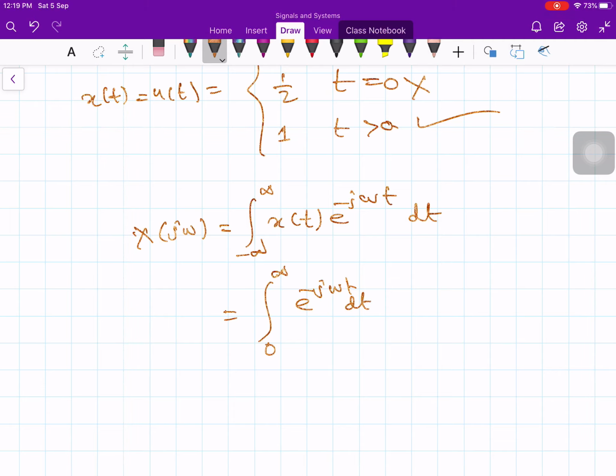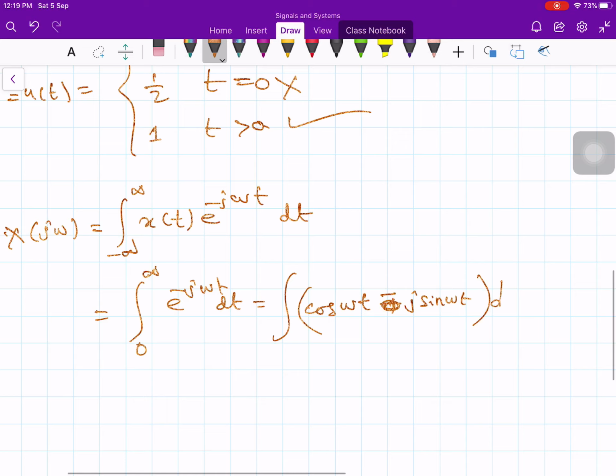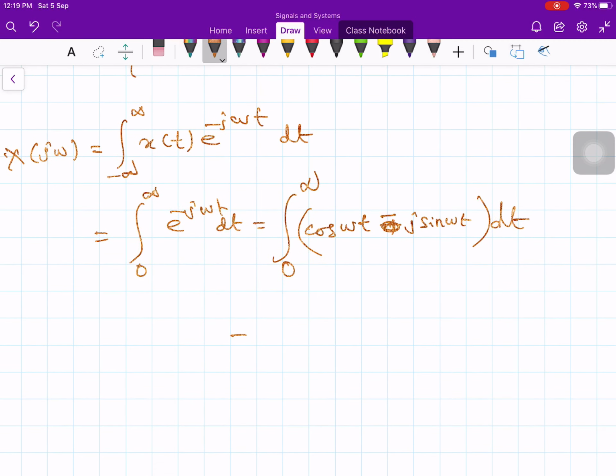Now you can write e to the minus j omega t as cos omega t minus j times sin omega t, multiplied by dt, and the limit is from 0 to infinity. And again you can break this into two integrals: the integral of cos omega t times dt, minus j times the integral of sin omega t times dt, with the limits 0 to infinity.